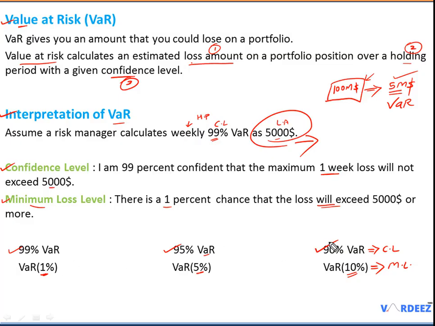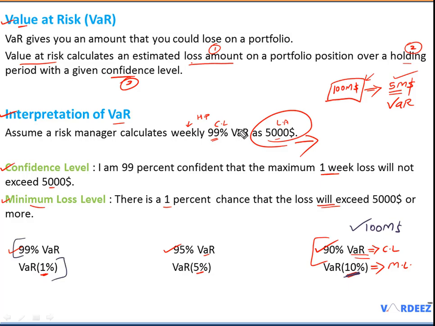You will hardly see 90% VaR calculation, because let's say that the 90% VaR calculated for a bank is, let's say, $100 million. So banks do not want to take chance of this 10%, right? Because there is a 10% probability that this amount may be exceeded. That's not going to be good for any banks.